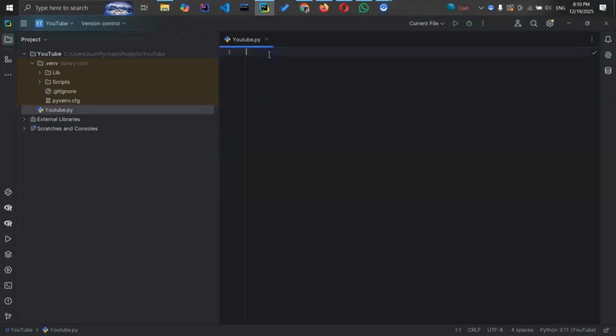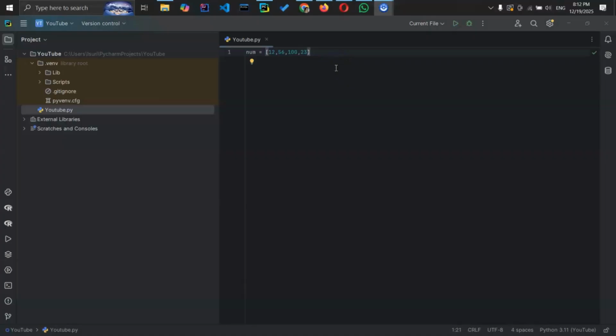Let's talk about NumPy, right? In normal Python, how do we store numbers? Normally, we can create an array using a Python list, right? This is a Python list, right?